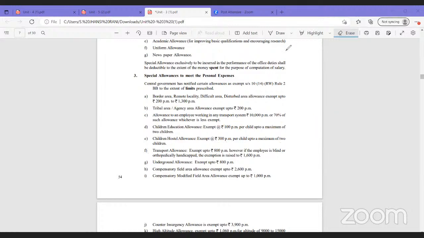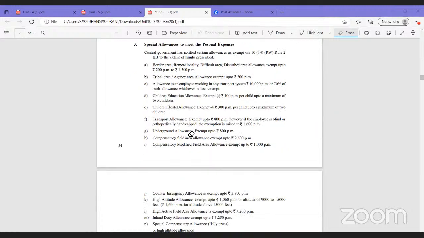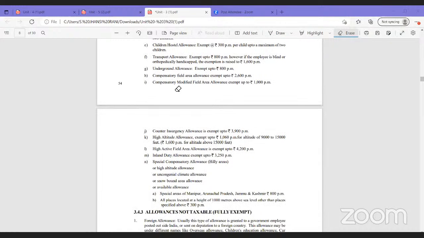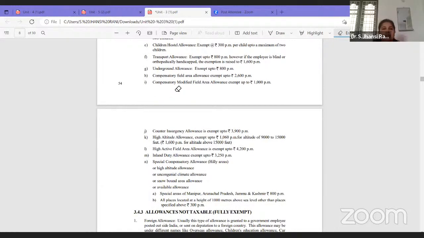So like this, we have various different allowances. If these allowances are given by the employer, in that case, only the amount mentioned according to the rule will be exempted, and the remaining will be taxable.